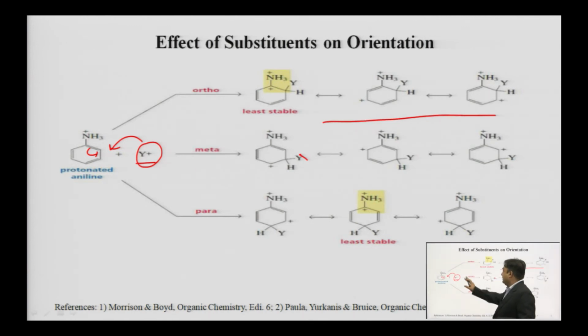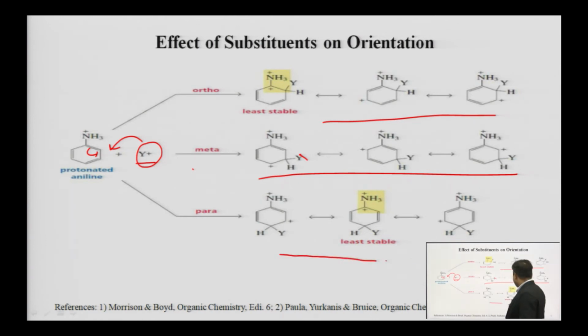When we go for the meta attack by the electrophile, we again see the production of a carbocation, and because of the resonance of the positive charge all along the benzene ring, there is the possibility of three resonating structures also.